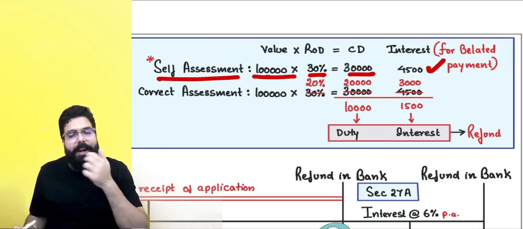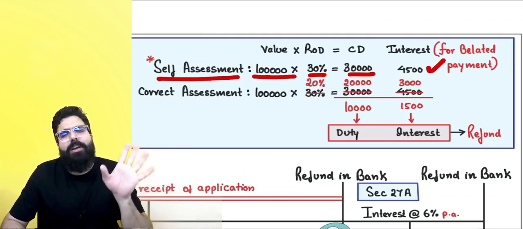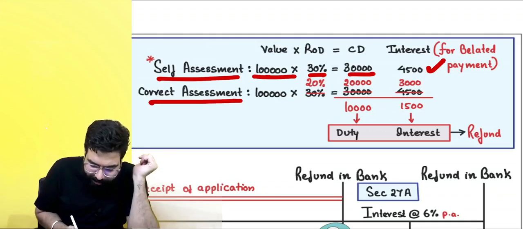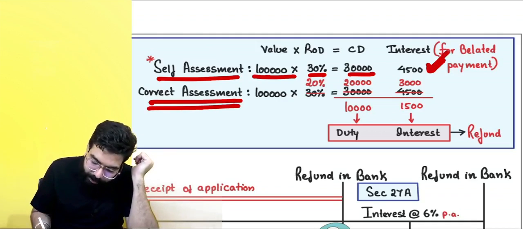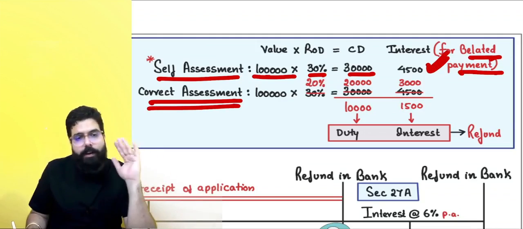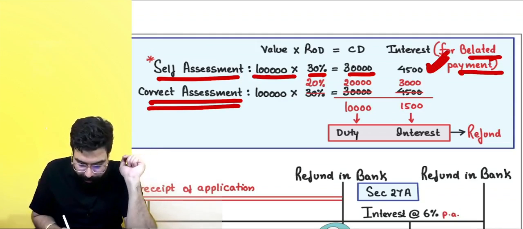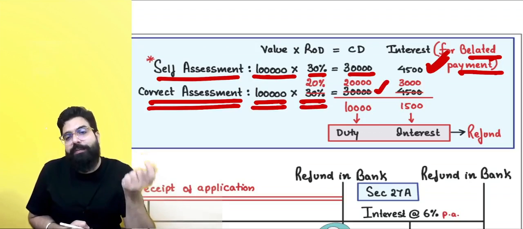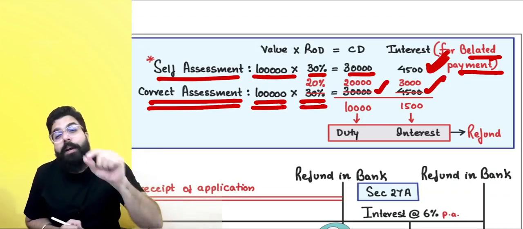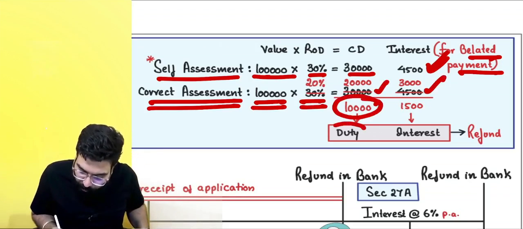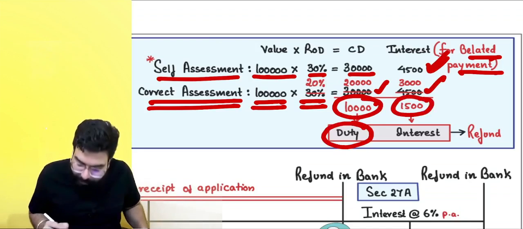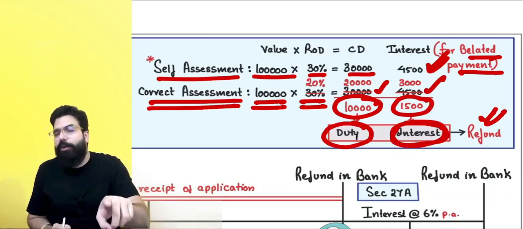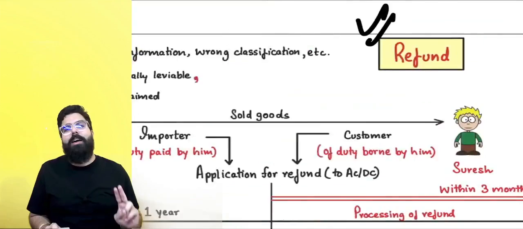Interest, you went ahead and paid. For an example, you paid 15% interest, which is how much, everyone? Sir, 4,500. You did the assessment and paid interest for belated payment. Now, correction you went ahead and did. Actually, rate of duty was 20%, and hence 20,000 has to be paid. 15% will give you only 3,000 rupees. It means, sir, I want 10,000 of duty returned and 1,500 of interest which I paid extra to be refunded to me. Whatever duty or interest you paid extra will be returned to you.